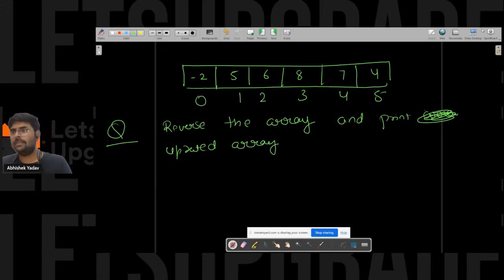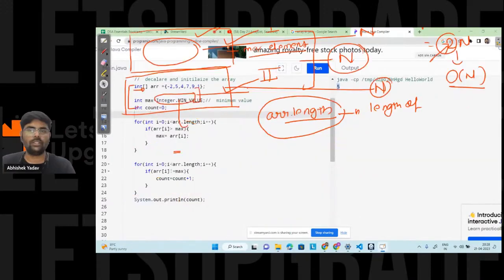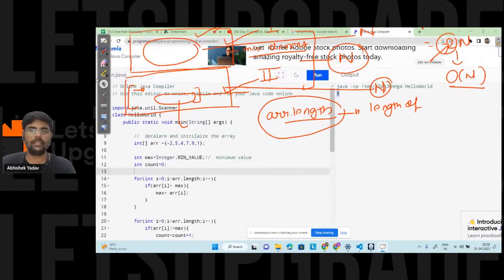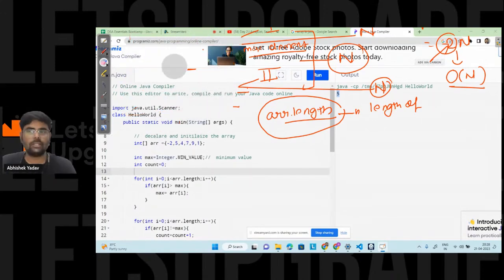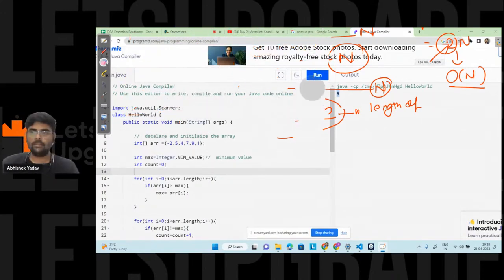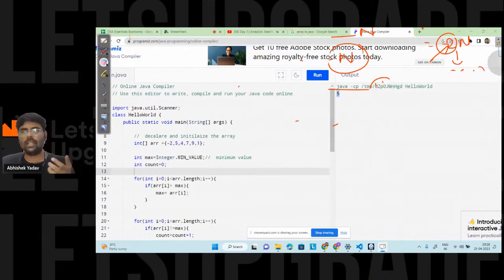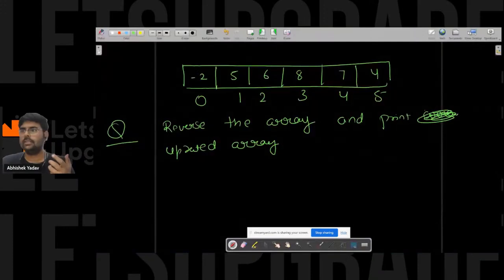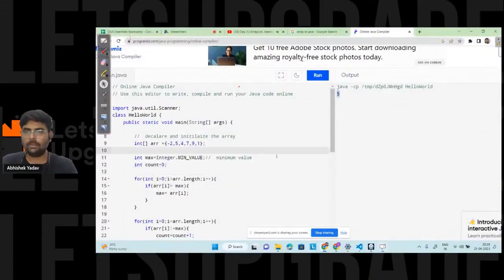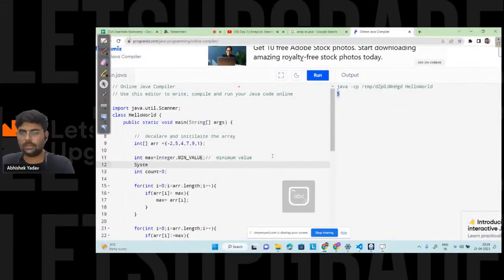Can you print max before the for loop? If you check on the net, you will get the actual value of max also. So let me print. The actual value of Integer dot MIN_VALUE will be the least value of the integer range, that is from -2 into 10 to the power 9. So you will get something like this, -2 into 10 to the power 9. Let me print the minimum value here. System dot out dot println, and here we have max.